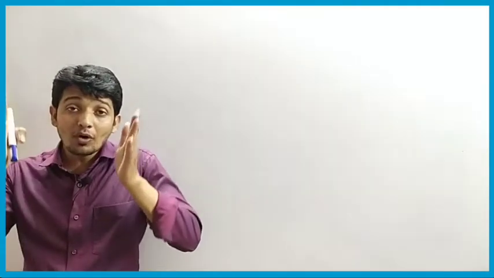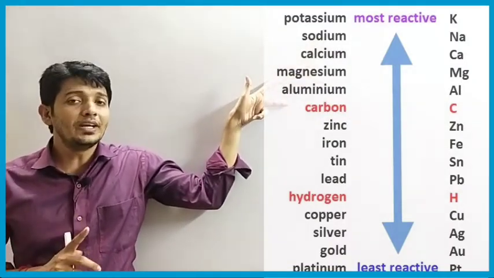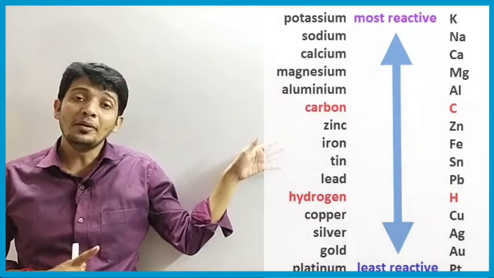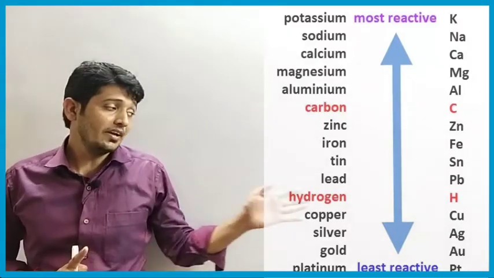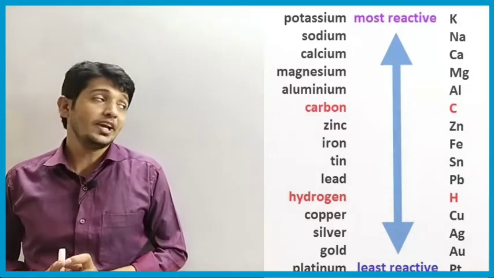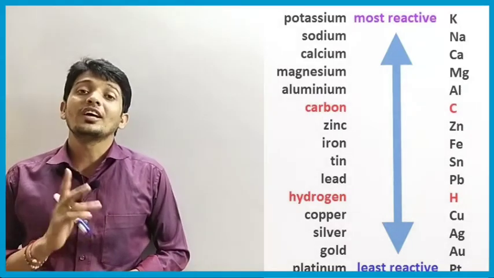The arrangement of metals in decreasing order of their reactivity, in the form of a series, is called the reactivity series. You can check here that the metals at the top of the series are more reactive, those in the middle are moderately reactive, and those at the bottom of the series are the least reactive metals. So this is the reactivity series that we discussed in our last video.